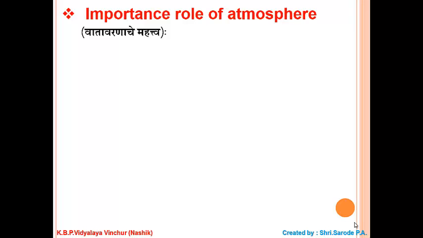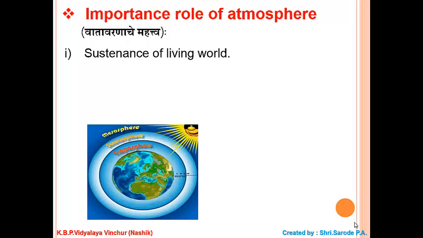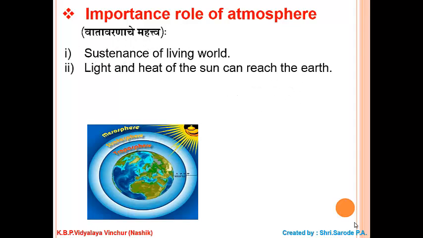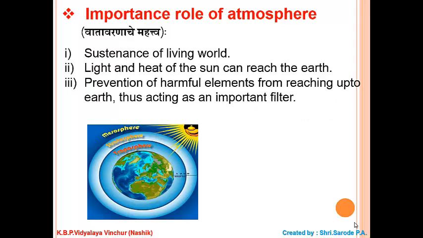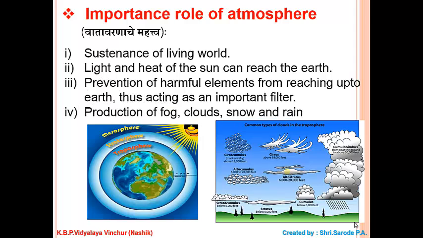Important role of atmosphere. Sustenance of living world. Light and heat of the sun can reach the earth. Prevention of harmful elements from reaching the earth, thus acting as an important filter. Production of fog, clouds, snow and rain.